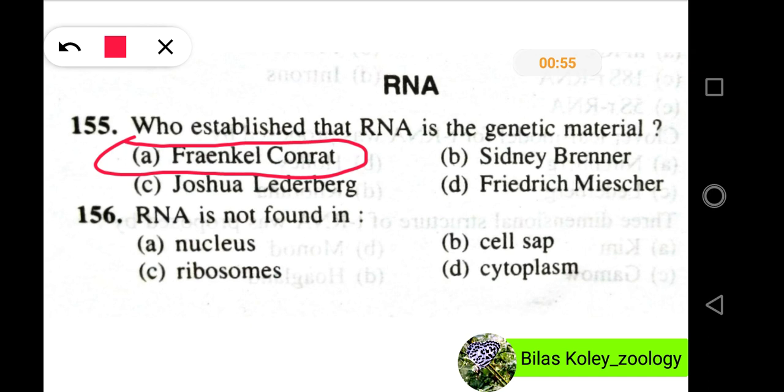Now, we will discuss question number 156. RNA is not found in, and the options are nucleus, cell sap, ribosomes and cytoplasm. In these questions, the right option will be option number B, cell sap.